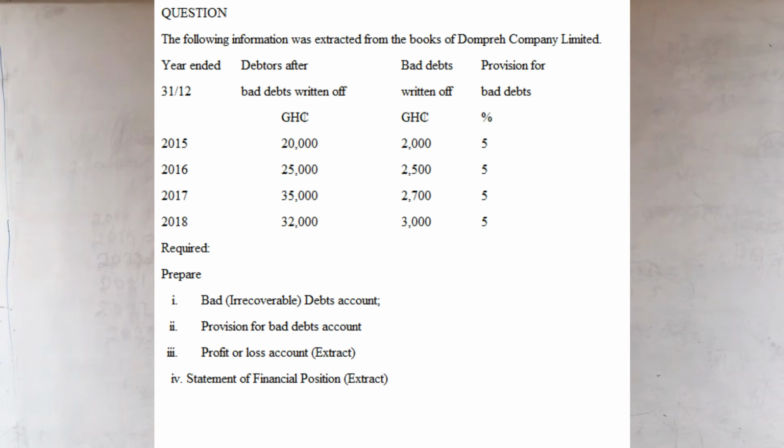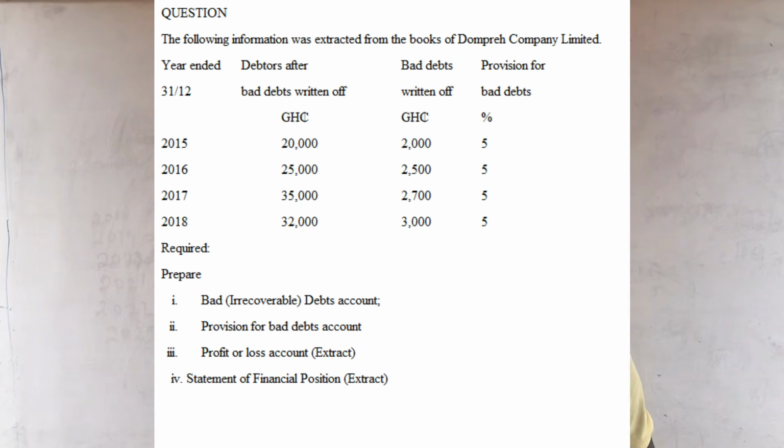Each of them, the receivables figure is there, and then the bad debts written off figures are there, and then we have the percentage for provision each year. You are required to prepare bad debt accounts. That is the first one, then the provision for bad debt account. Then we have profit and loss. Then we have the income statement extract, and then the statement of financial position extract.